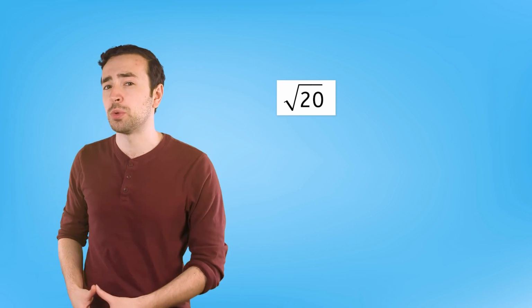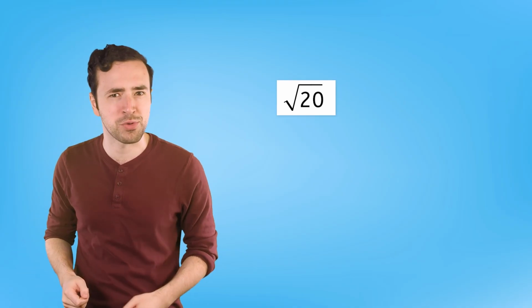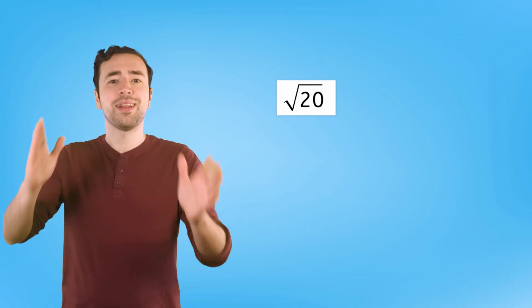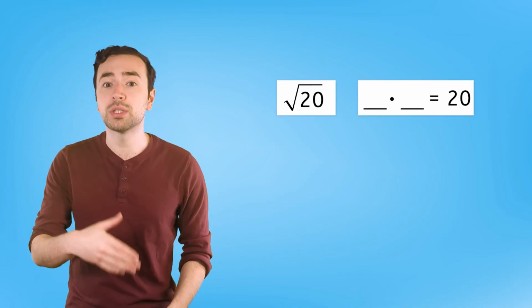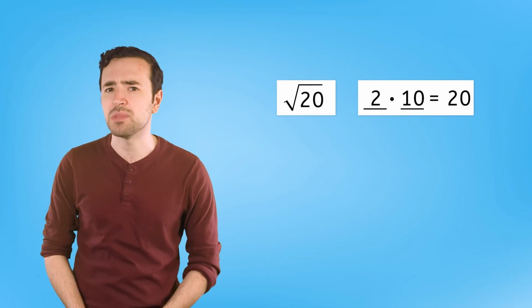In past backyard projects, we had some numbers that weren't perfect squares, like 20, and we couldn't take their square roots easily. But if I could break 20 into 2 factors like we just did with 2,500, maybe we could simplify the square root of 20. Let's try it. First, I need 2 numbers that multiply to 20. Like 2 times 10 equals 20.